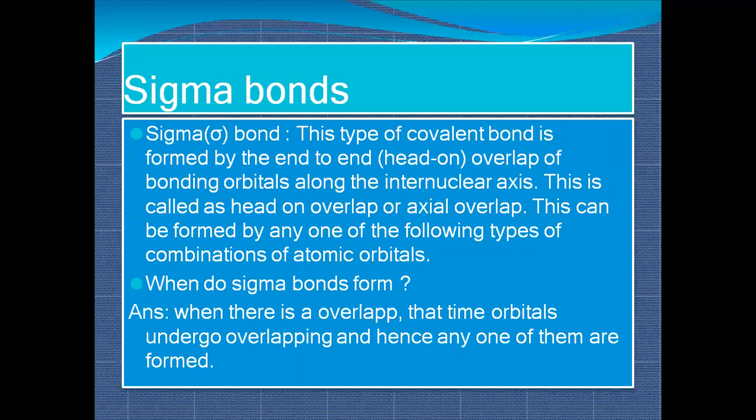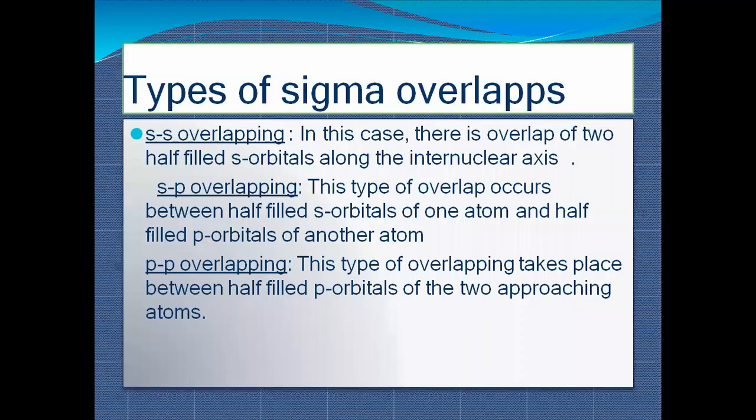Next is, when does sigma bond form? When there is overlapping, the orbitals undergo overlap and hence a bond is formed. So what happened? When your atomic orbitals combine, they form a new bond, that is known as covalent bonding or sigma bonding. So head-to-head overlapping, end-to-end overlapping, or axial overlapping is known as sigma bonding.